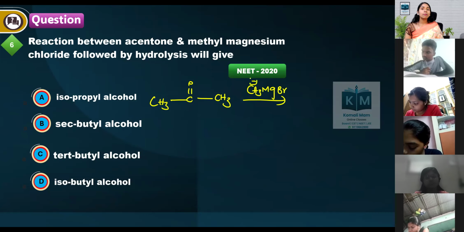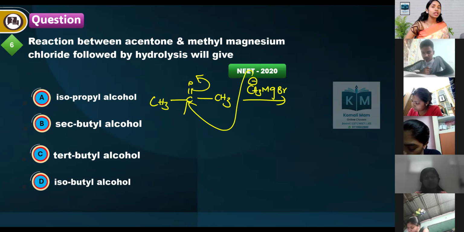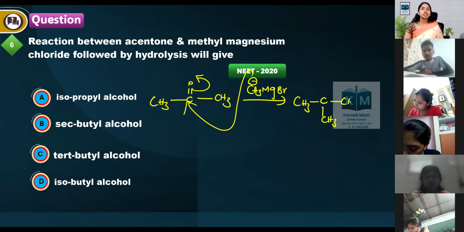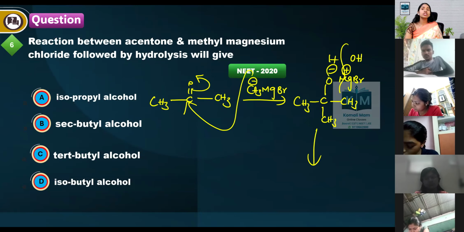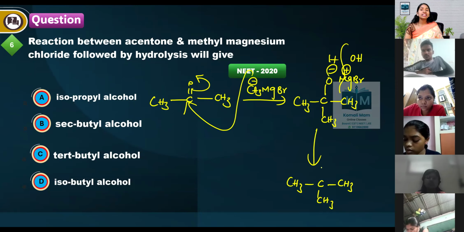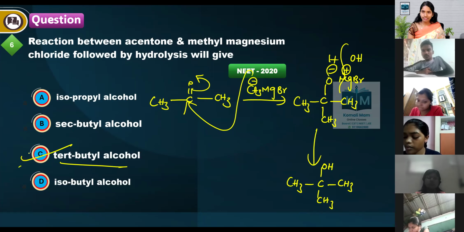So CH3 minus is a good source of carbon anion. It goes and attacks the carbonyl carbon, and the pi bond shifts to the oxygen. Then you'll be getting CH3 attached here, CH3 and O minus, and MgBr plus will come here. After that, if you do further hydrolysis, here H and OH, we will be getting which alcohol? Tertiary butyl alcohol. What is the name of this alcohol? Tertiary butyl alcohol.